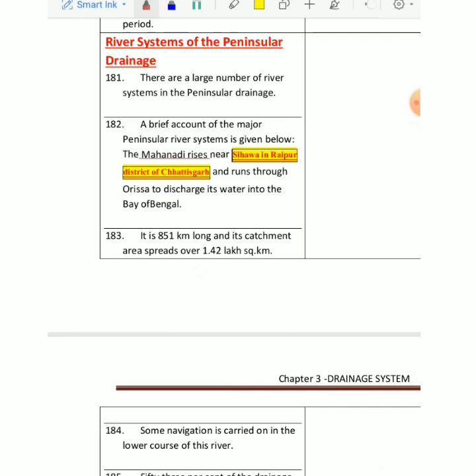Mahanadi rises in a very important place called Sihawa, that is in Raipur district of Chhattisgarh. छत्तीसगढ़ में से ये रिवर राइज होती है, and then it runs through Odisha. If by chance you ask a layman where Mahanadi originates, maximum will answer Odisha only. Then it discharges its water into the Bay of Bengal. This is not a very long river. Its length is 851 kilometer, and the catchment area is around 1.4 lakh square kilometer.